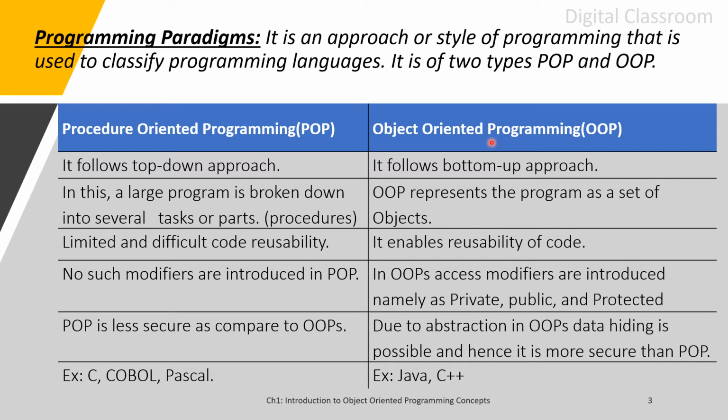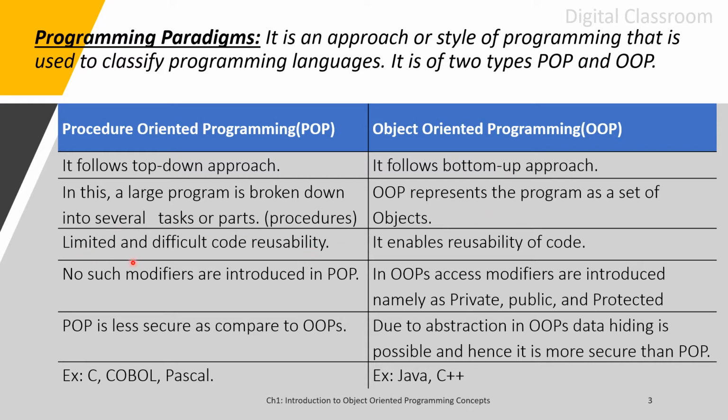But in case of OOP, that is OOPS, the most fundamental part of the problem is solved first. Later, all those fundamental solutions will be integrated to design a complete program. So here it is from low level to top level, here top level to low level. So it is a top down approach, it is a bottom up approach.